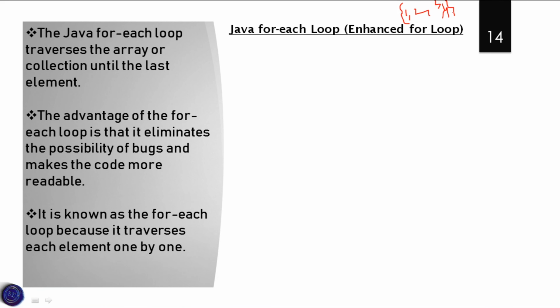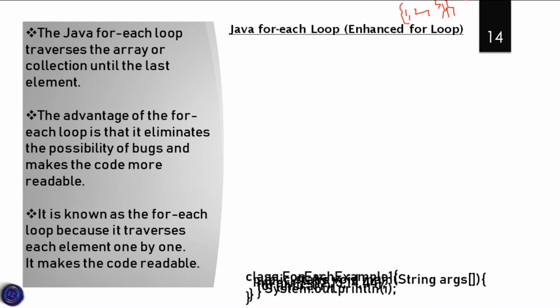It is known as the for each loop because it traverses each element one by one. Every element in the given array is traveled one by one.